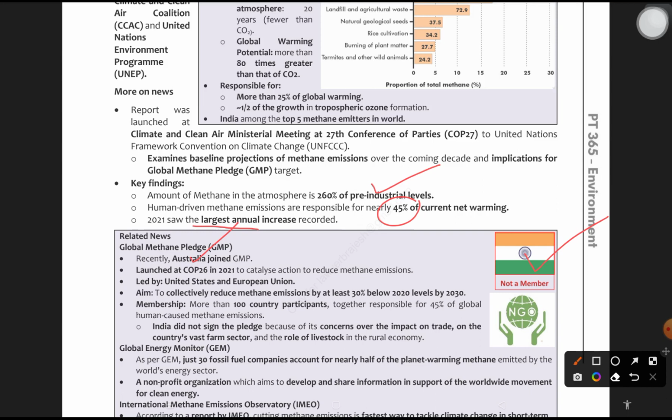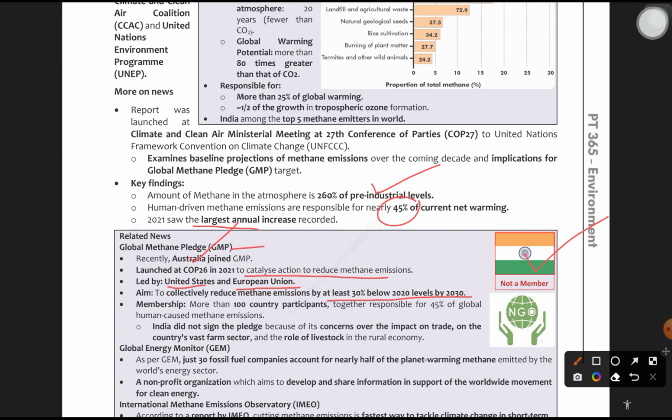It was launched at COP26 in 2021 to catalyze action. As I have already said, the name itself tells the intention behind this group: to reduce methane emissions. It is led by the US and the European Union. Both are leading this. India is not a member and Australia recently joined it. It aims to collectively reduce methane emissions by at least 30% below by 2030. 30% below by 2030. That is very important. More than 100 participating countries, together responsible for 45% of global human-caused methane emissions, are members. India did not sign the pledge.